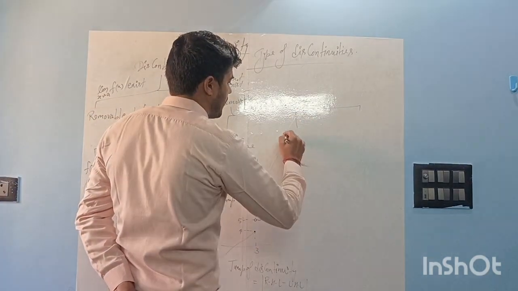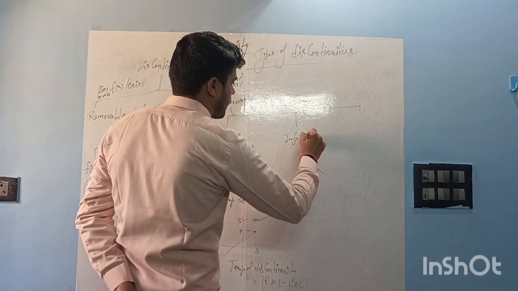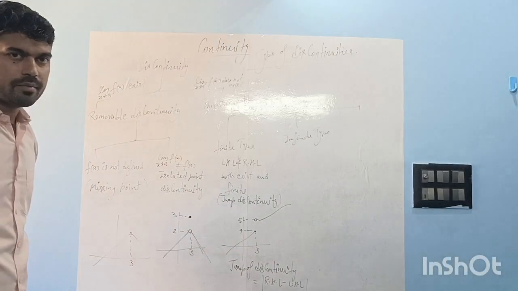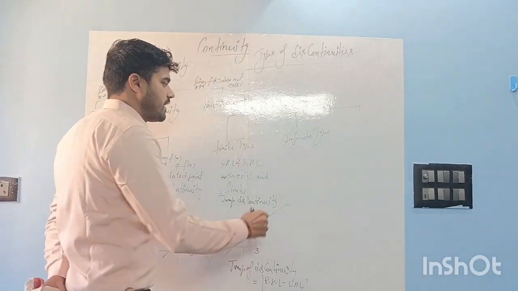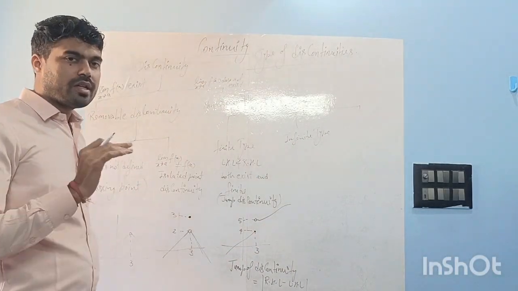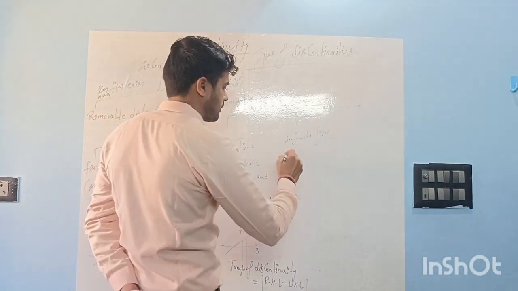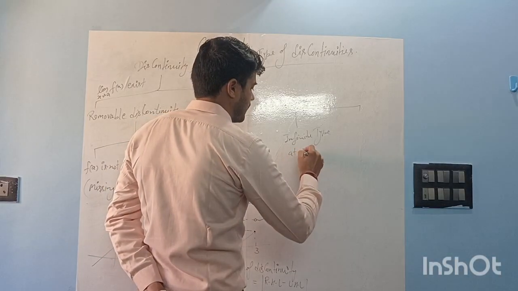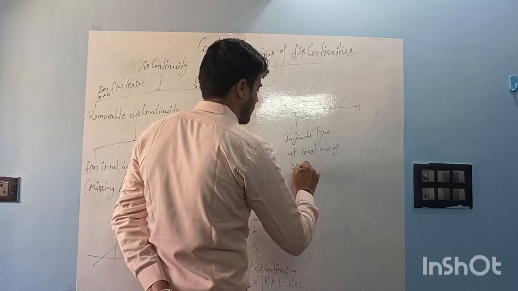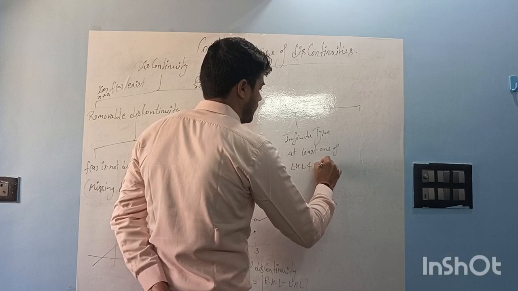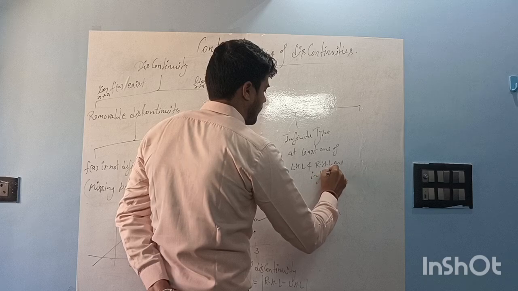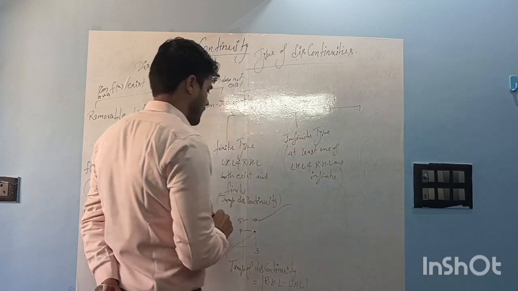Second one is infinite type. Infinite type means any one of LHL or RHL, or maybe both, is infinite. At least one of LHL and RHL is infinite, right?